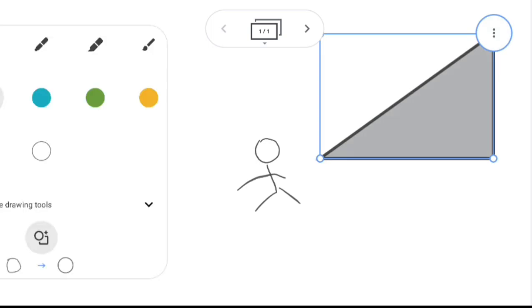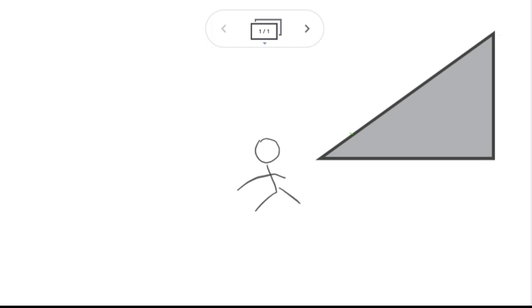So now that looks like a triangle. Let me choose a different color. What did you do? You just made an angle here, theta, and here is your opposite side. This is the side that is opposite to you. This was the side which was initially just a table, but it is now called the adjacent side of the triangle. The lengthiest side is called the hypotenuse of the triangle.